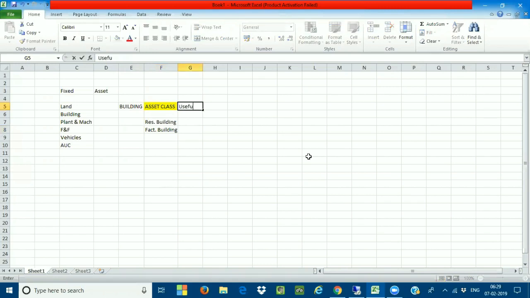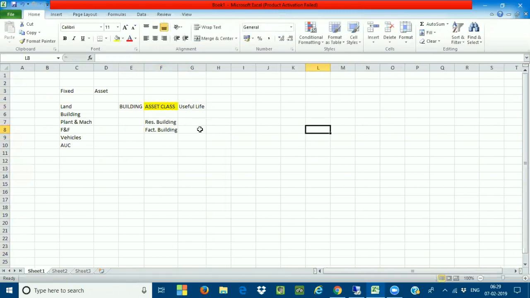Very important. I want to calculate the depreciation based on the useful life. I'm going to give 10 years, and the second one is also 10 years. 10 years is my useful life. Useful life of an asset, very important. So I want to calculate the depreciation for these two buildings for 10 years.